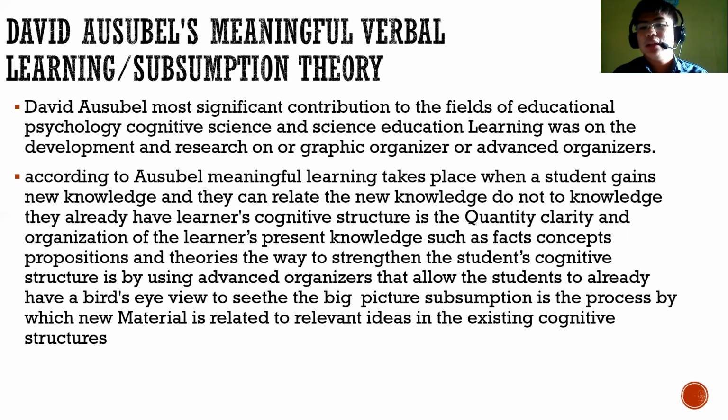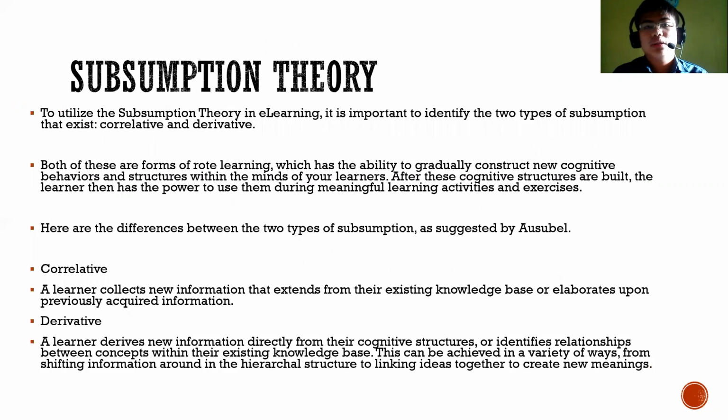The way to strengthen the students' cognitive structure is by using advance organizers that allow the students to already have a bird's eye view to see the big picture. Subsumption is the process by which new material is related to relevant ideas in the existing cognitive structures.